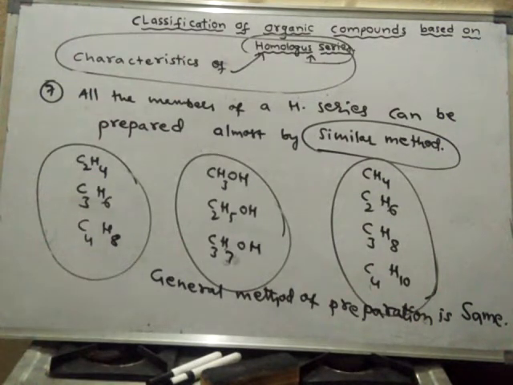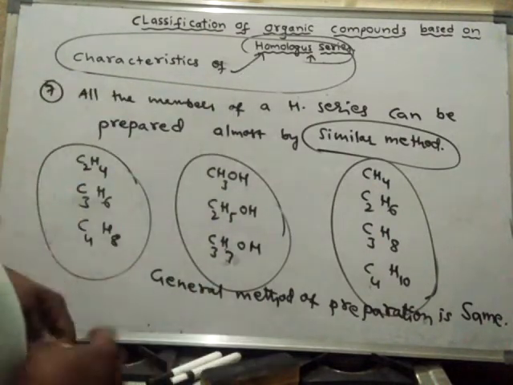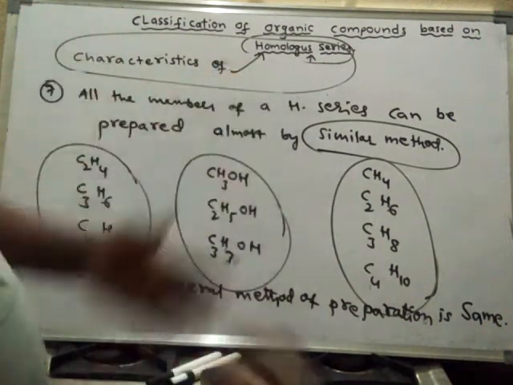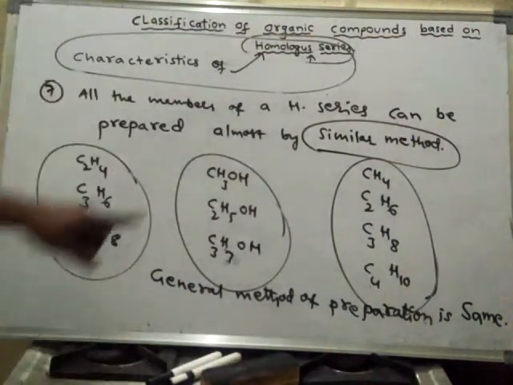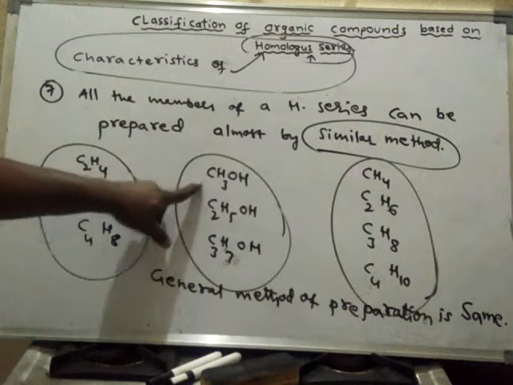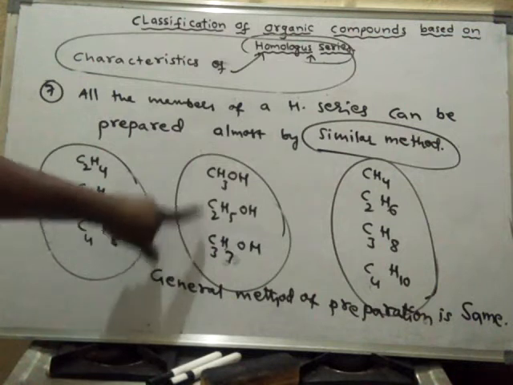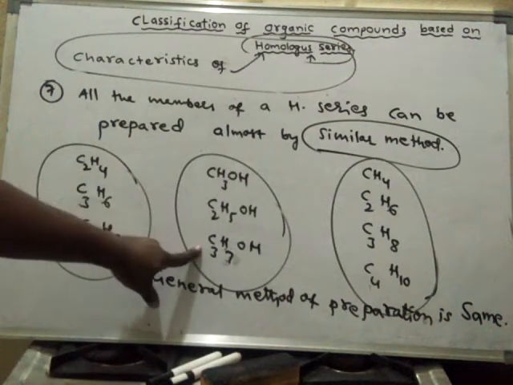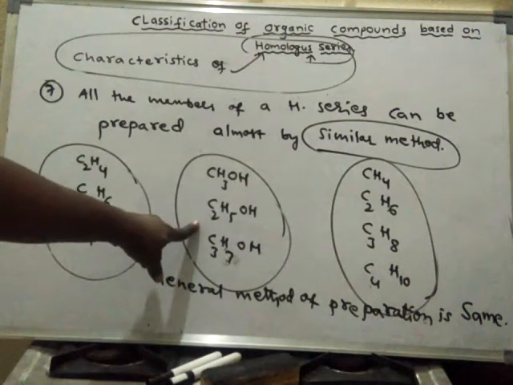So like this, homologous series compounds are classified into different series or different classes based on the homologous series. This one is not kept under that one, because all of them will have the same functional group, the same chemical properties, and the same preparation method, and the successive members differ by a CH2 group, and by 14 in their molecular weight.